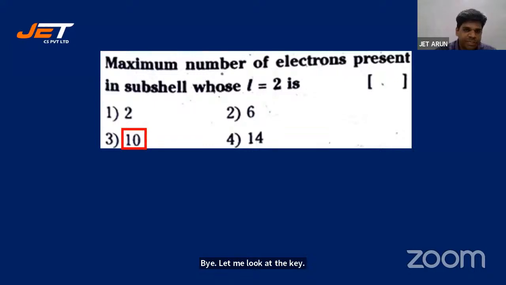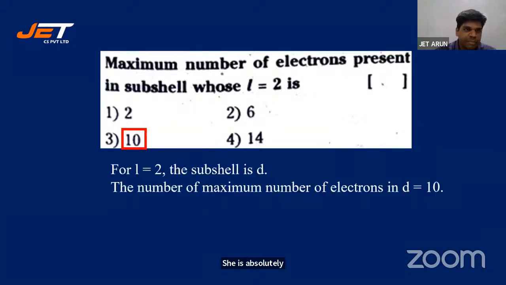3 is absolutely right, students. Look at the statement. For L is equal to 2, the subshell is D. For D, the number of electrons is 10. For P, it is 6. For S, it is 2. For F, it is 14. But for L is equal to 2, the corresponding subshell is D. Yes, 3 is absolutely right, students. But few students have answered 2. That's for P: Px, Py, and Pz. All right, let's look at the next one.